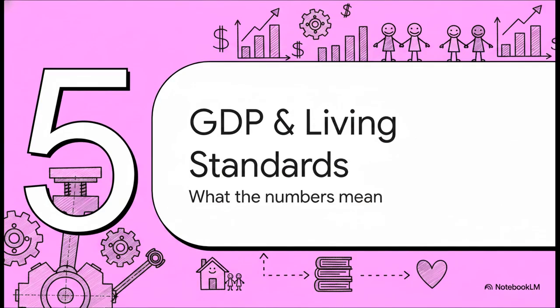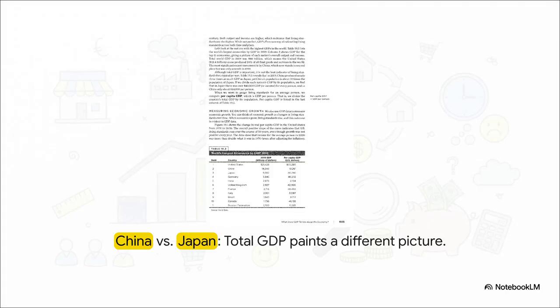Section 5. GDP and living standards. What the numbers actually mean for us. This data from the world's largest economies paints a pretty fascinating picture. Back in 2019, the United States sat right at the top. But I want you to notice the stark contrast between China and Japan here. China's total GDP was roughly $14.3 trillion. That's nearly 3 times as much as Japan's $5.08 trillion.